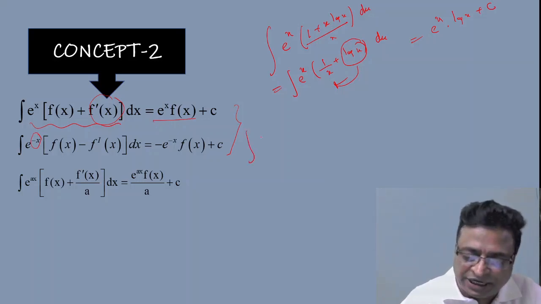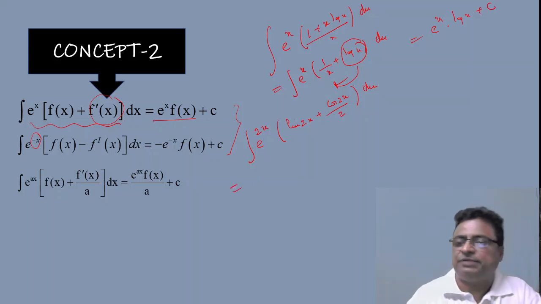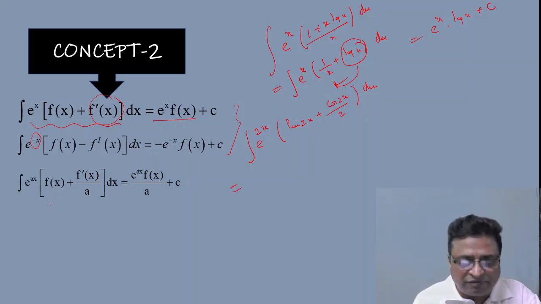Suppose integration e power 2x into sin 2x plus cos 2x by 2 dx. Suppose this is the question given for you. It is just like what?